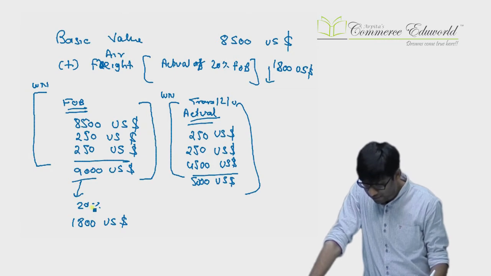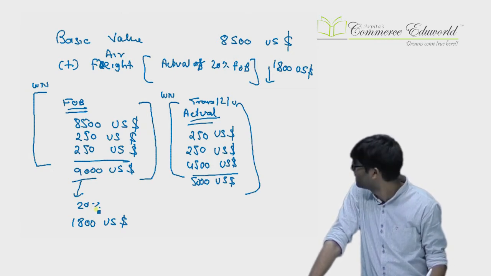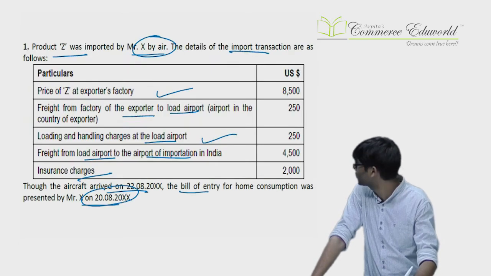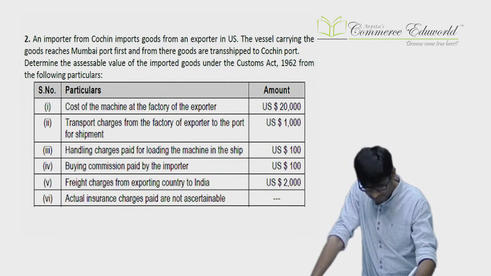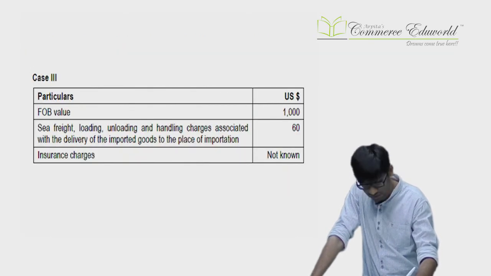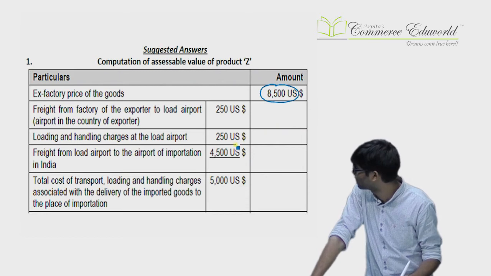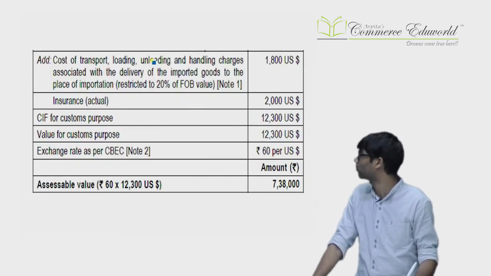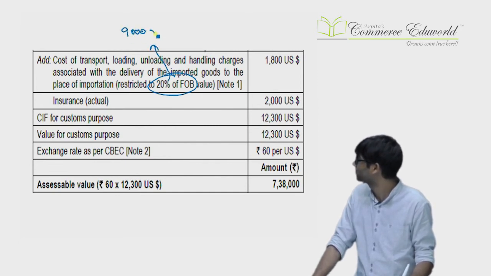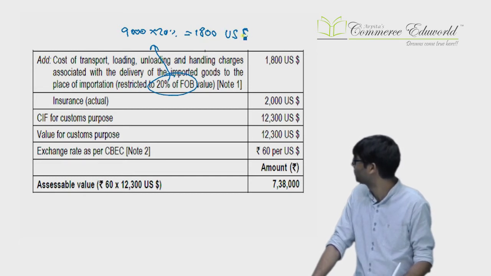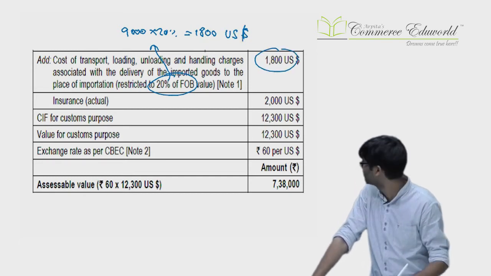Next, once you have added this, we'll add insurance. Insurance actual is known in the question. Insurance actual is 2,000 charges, so actual will be added. Now you can come to the answer. In the answer by the institute, it is given clearly. You start with 8,500. Then separately you work out the transportation cost. Separately you work out 20% of FOB. We had worked out this 9,000 into 20%. That came as 1,800. Once you work out both of them separately, you add lower of the two. So 1,800 is only added in the base figure.